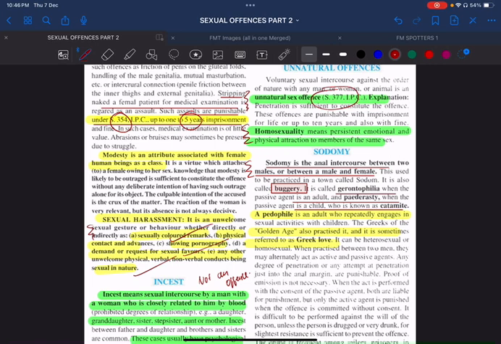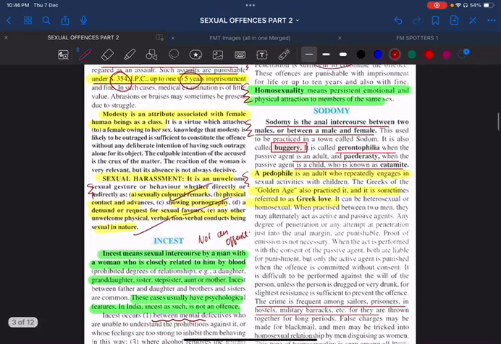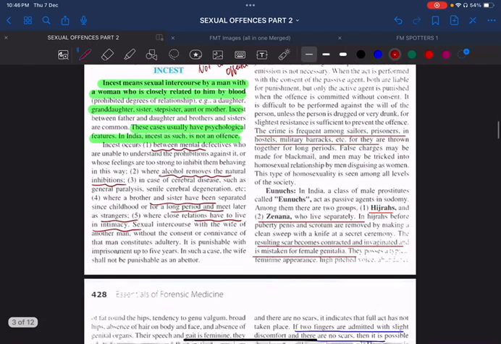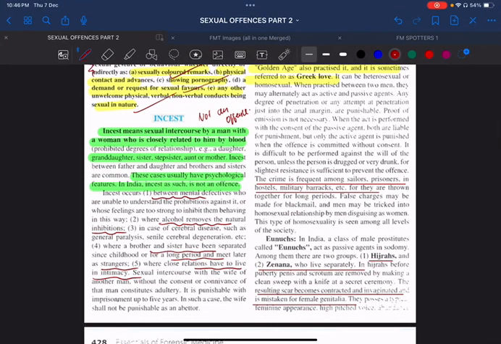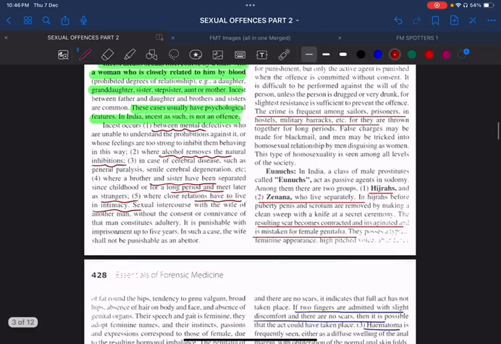And what do you mean by pedophile? An adult who repeatedly engages in sexual activities with children. Next, I want to remind you that this type of sodomy is more common among sailors, prisoners, in hostels or in military barracks. What do you mean by hijras and zenanas? They are nothing else but eunuchs or male prostitutes. They act as passive agents in sodomy.